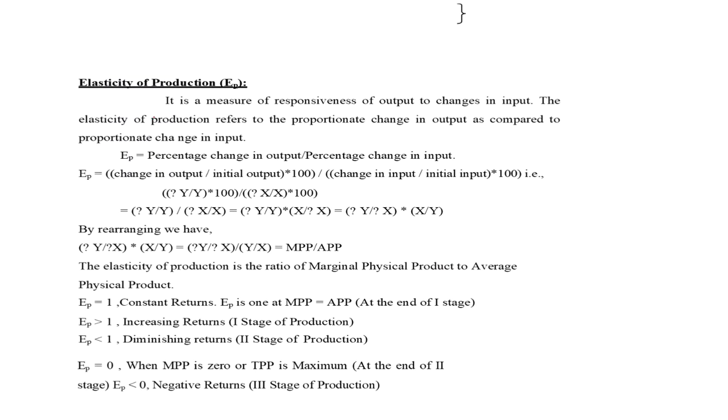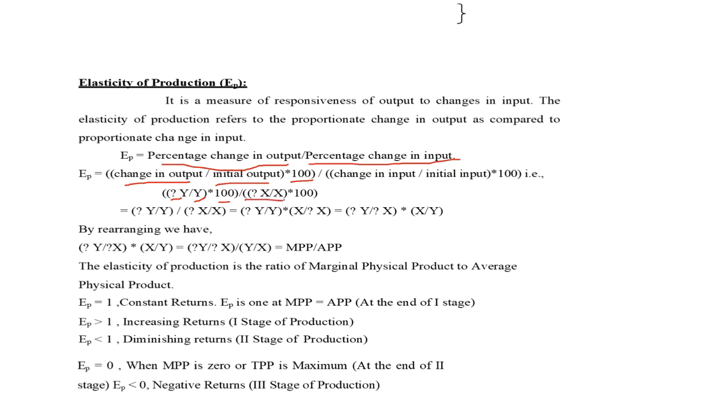Elasticity of the production. This is also interlinked with the law of diminishing returns. So we have to study this elasticity of the production also. Elasticity of the production is the ratio between the percentage change in the output and the percentage change in the input. Percentage change in the output means change in the output by initial output into 100. That means delta y, change in the output, by initial output y into 100.